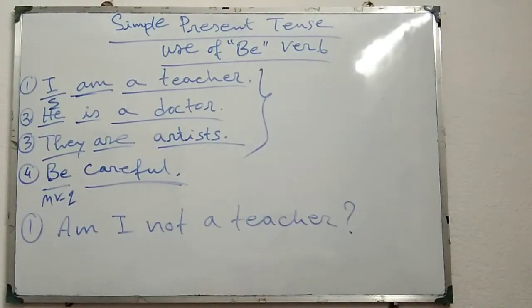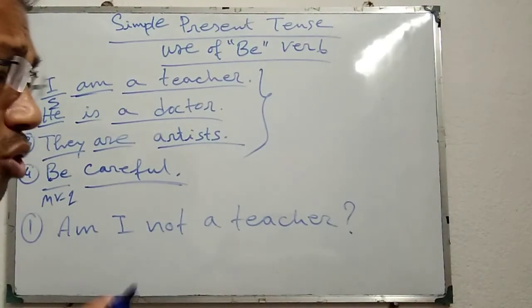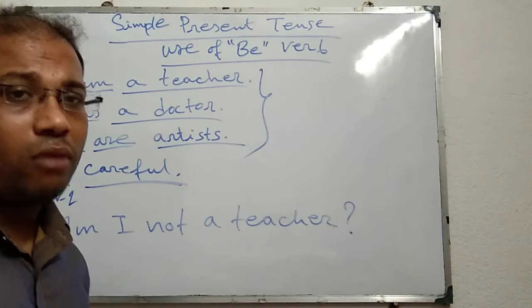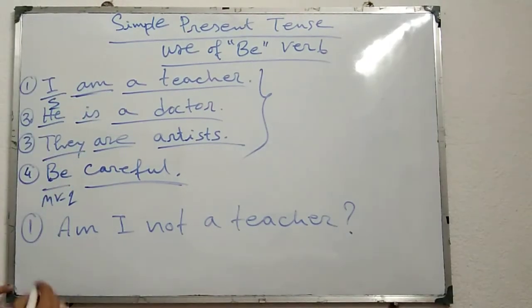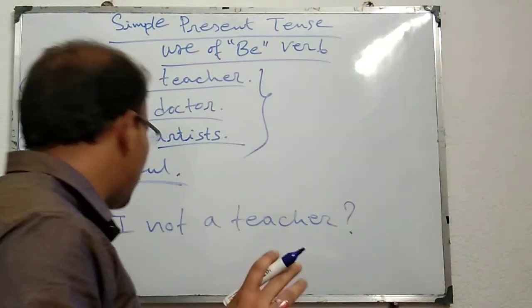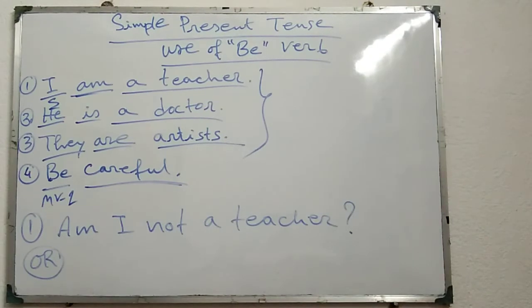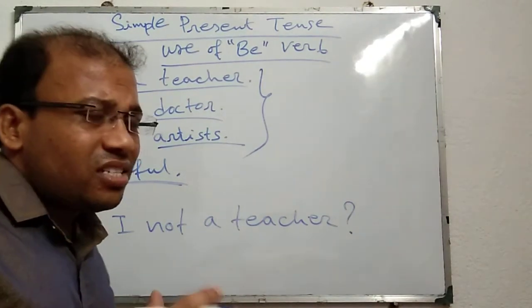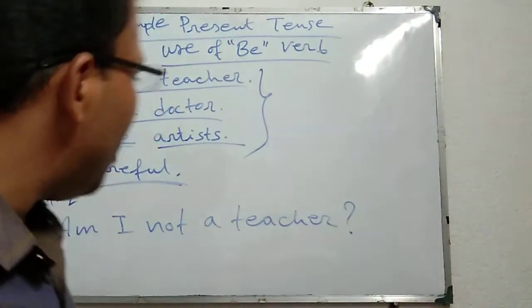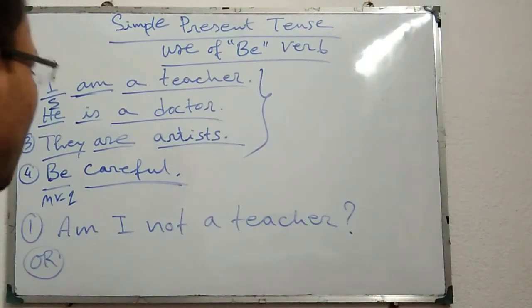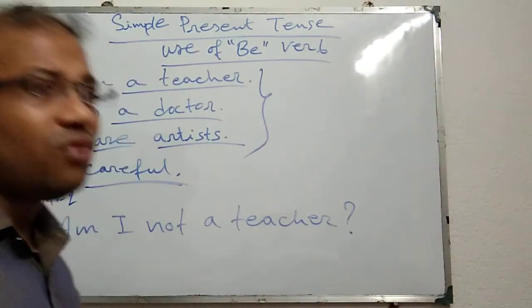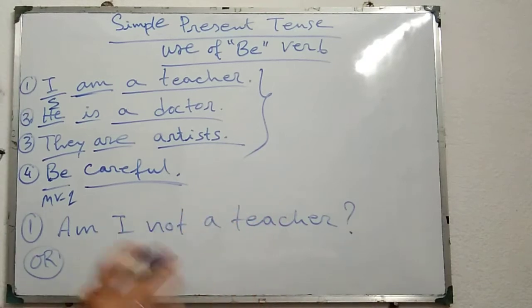And if I want to use a shortened or contracted form, we could do it this way: amn't I? It is wrong. If I say amn't I a teacher, it sounds very awkward and odd.